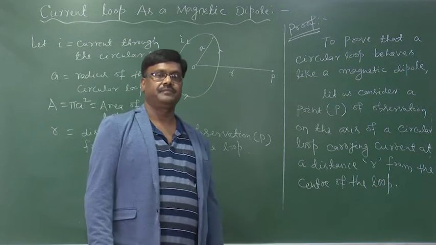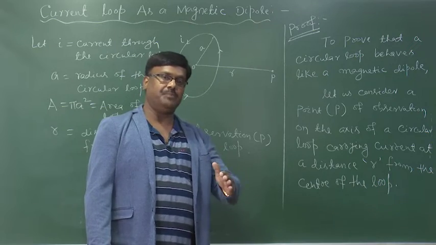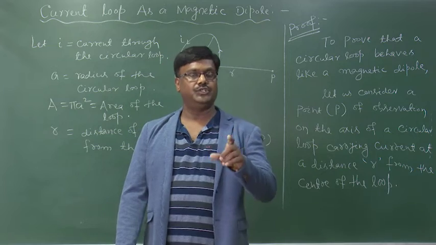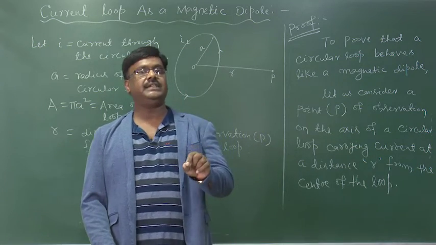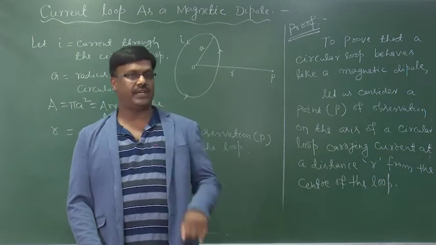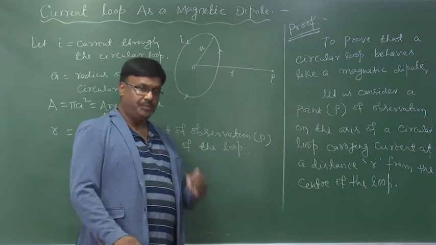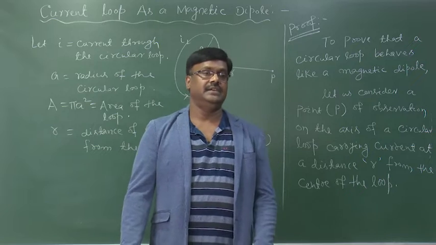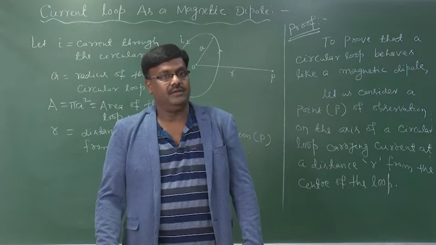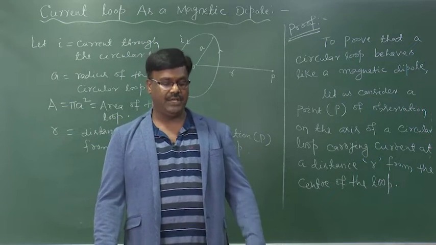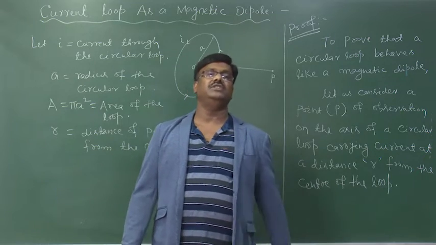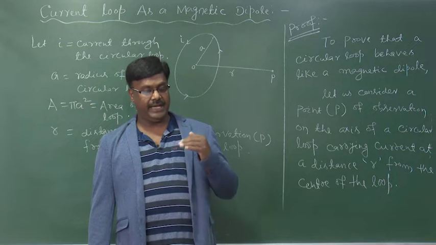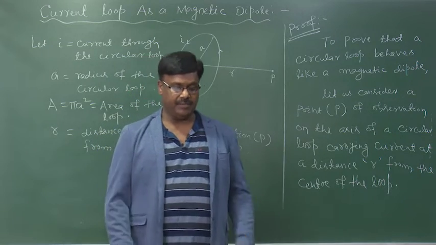Now, already in our previous class, we have discussed the field at a point on the axis of a circular coil, from which we have known that the magnetic field strength at the point of observation P on the axis of a circular coil is B equal to mu 0 by 4 pi, 2 pi I a square by r cube.